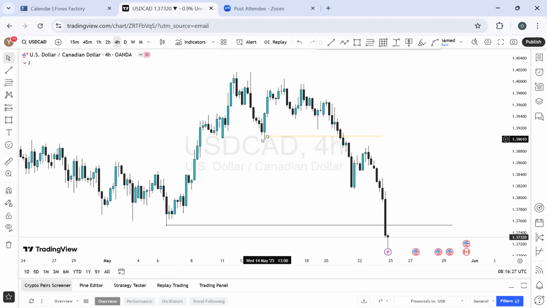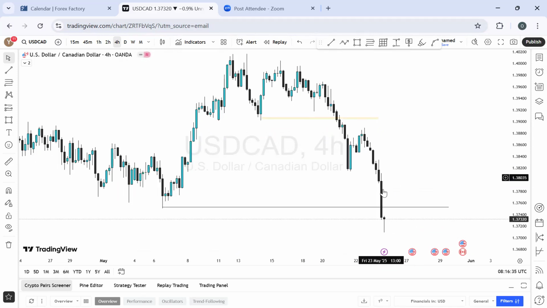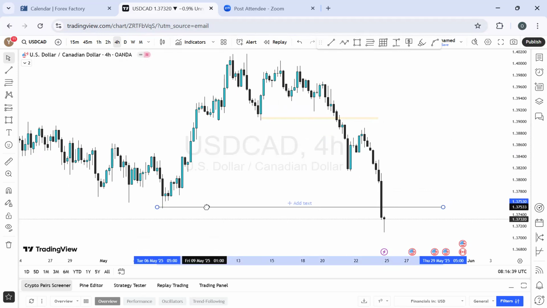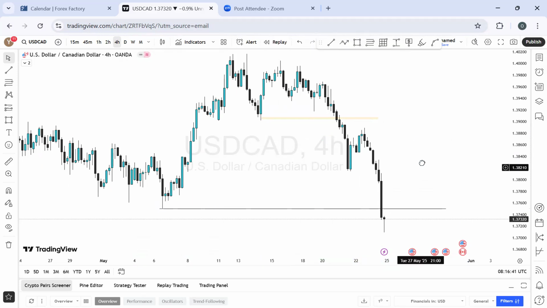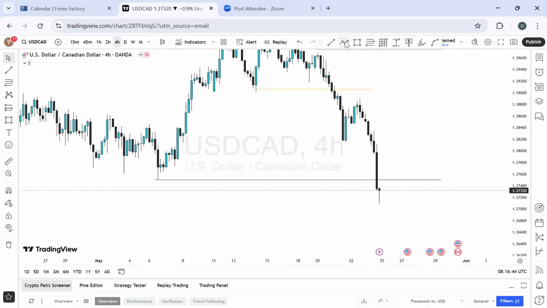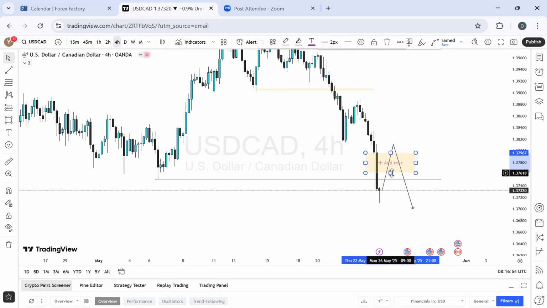I was expecting something much better than just like this, before we had this entire sale. Ideally, when we have a liquidity pool like this, a massive sale like this, and the market closes below a structure, we anticipate a retracement, a quality retracement. I can expect this to happen into this price range and fill out this entire range right here, because this is also a fair value gap zone for a bearish direction.